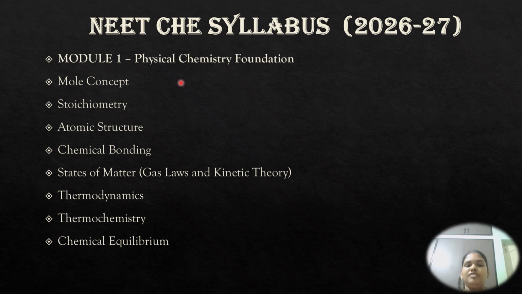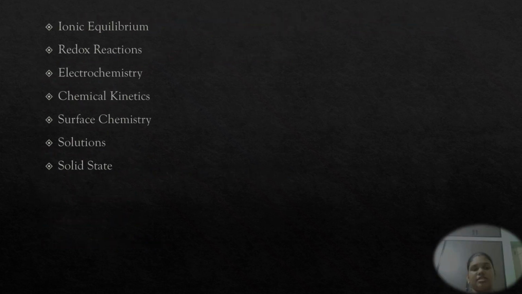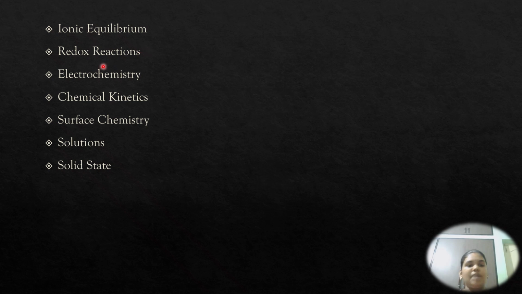Module 1 will be physical chemistry foundation. In that we will be seeing mole concepts, stoichiometry, atomic structure, chemical bonding, states of matter. In this we will be seeing gas laws and kinetic theory, thermodynamics, thermochemistry, equilibrium. These are the foundation in the physical chemistry part, and it continues with ionic equilibrium, redox reactions, electrochemistry, chemical kinetics, surface chemistry, solutions, and solid state. All these topics we will cover under the physical chemistry foundation part.